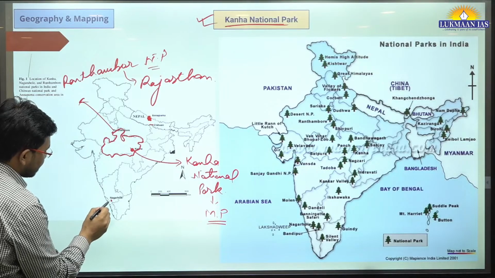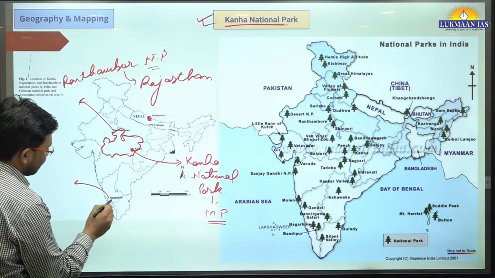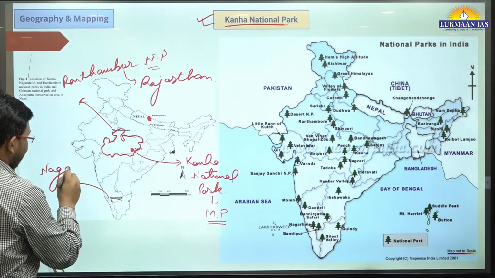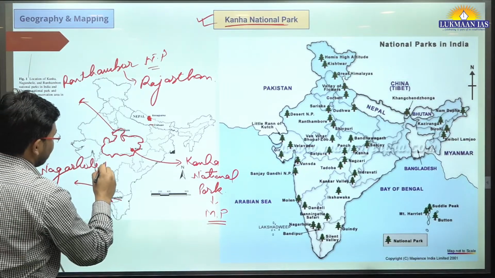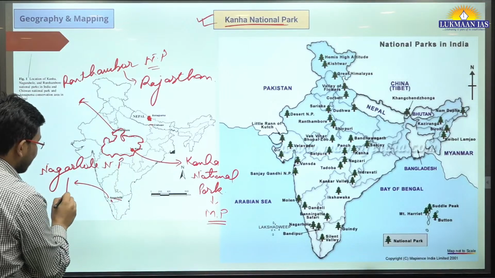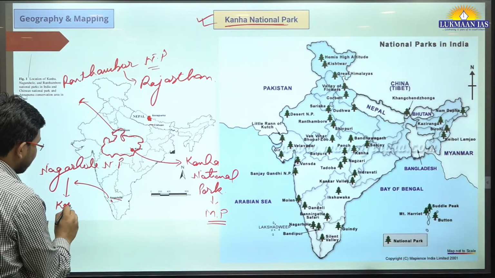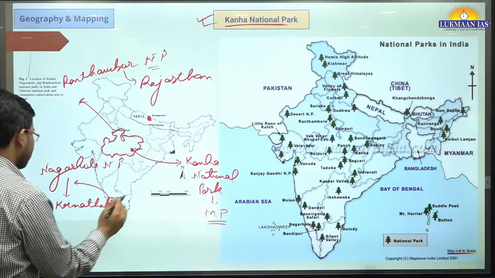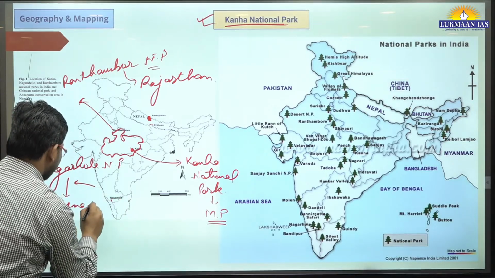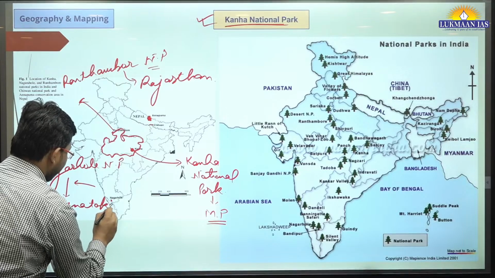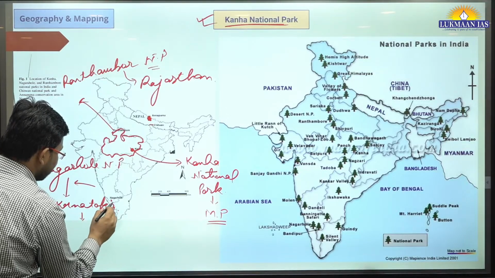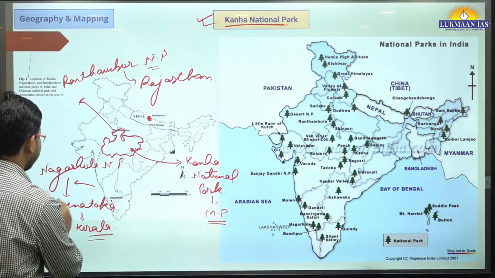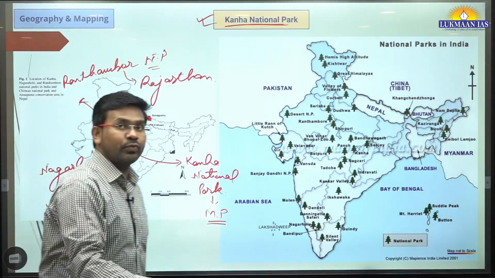Then we have another national park, known as Nagarhole National Park. Nagarhole National Park, NP. Where is it located? It is located in Karnataka, and some portion of it shares borders with Kerala also. So Nagarhole National Park is also very important.